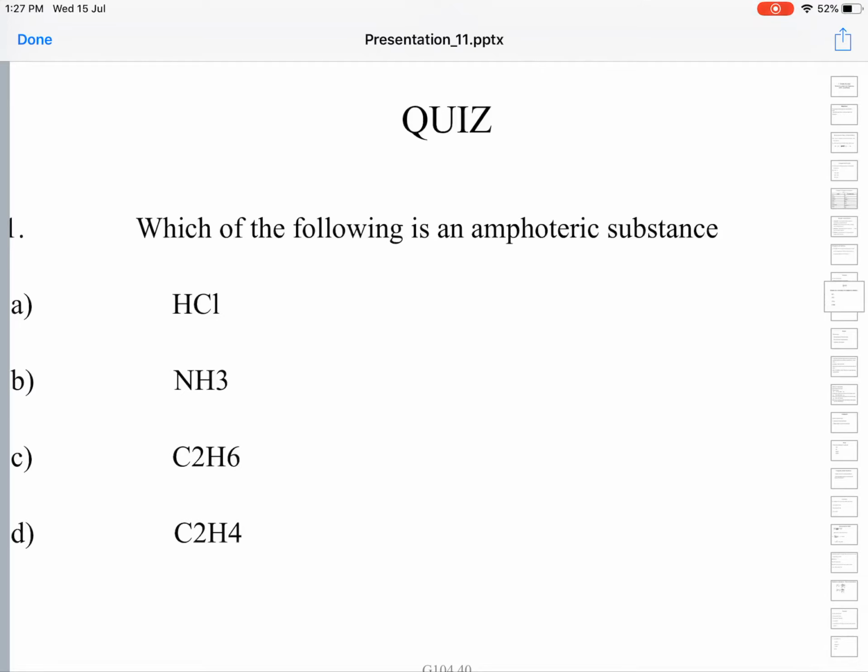So any substance which exhibits the behavior of both acid and base, such substances are called amphoteric substances. In these examples, the ammonia NH3 molecule acts as an amphoteric substance. Water is H2O. Water is a very well known, celebrated example for exhibiting amphoteric behavior.